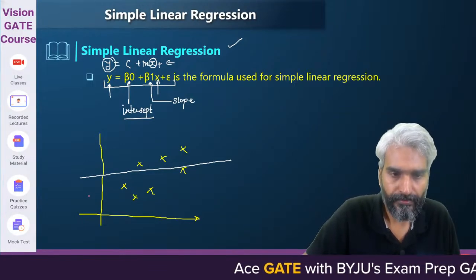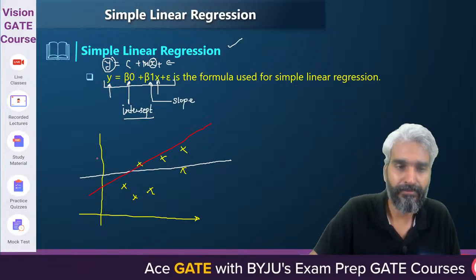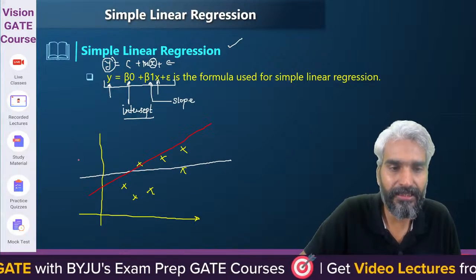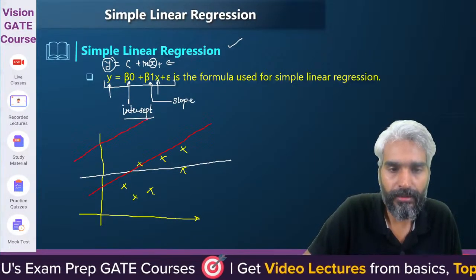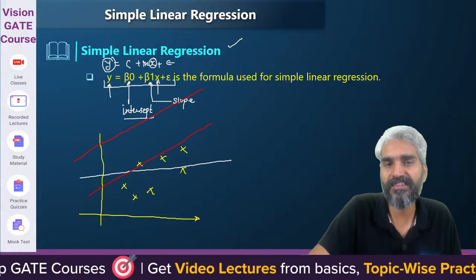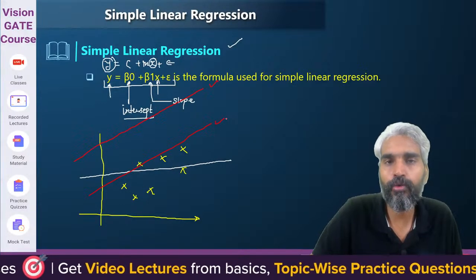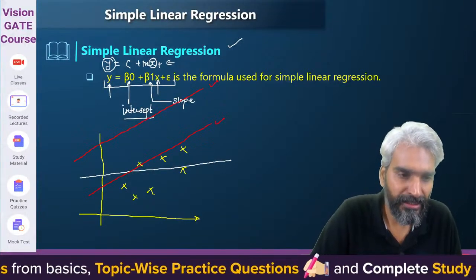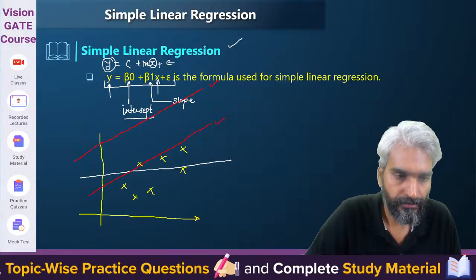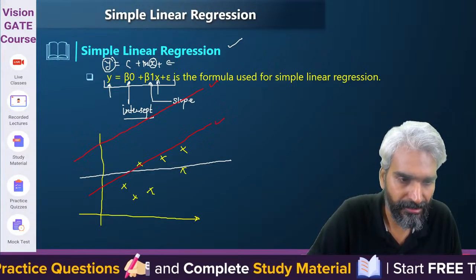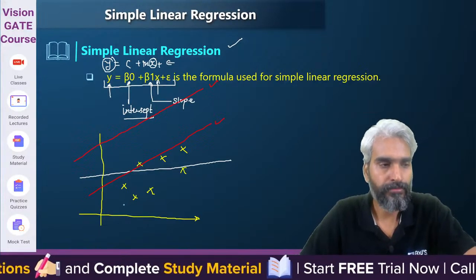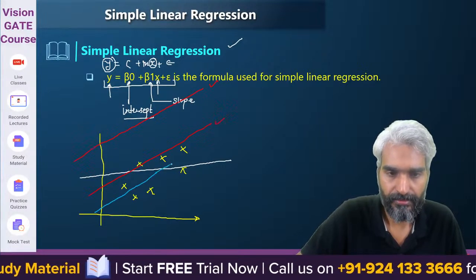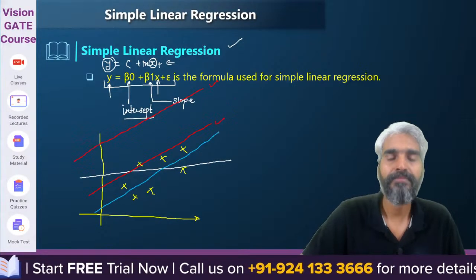You can choose any line, this line, or you can have some other line. You can have this line, intercept. Please try to understand. If you only change the intercept, what will happen? If you do not change the slope, but you only change the intercept, then these are two lines which are parallel to each other as the slope is same, right? Now, another line can be this. Another line may be this.